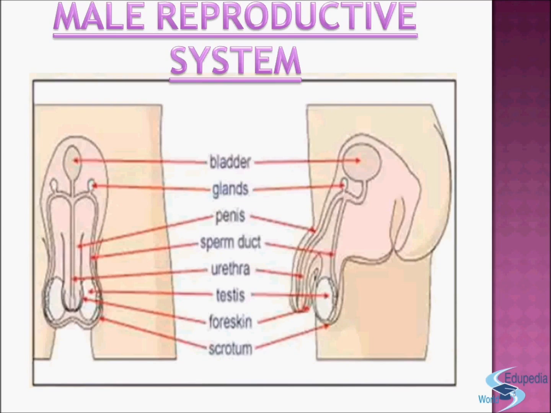From each testis arises a tube called vas deferens. It joins into the urethra. The urethra is enclosed in a muscular organ called penis. It has an opening called genital pore. The seminal vesicle and prostate gland produce fluid which helps in the movement of sperm.